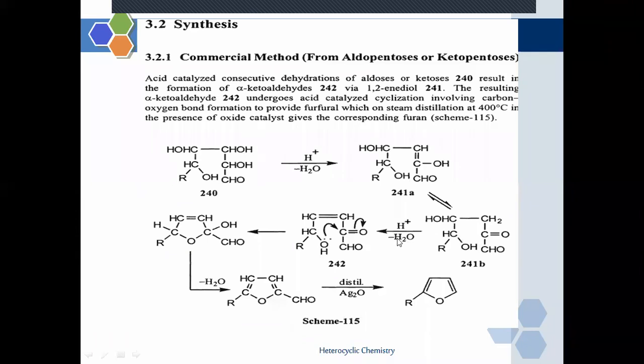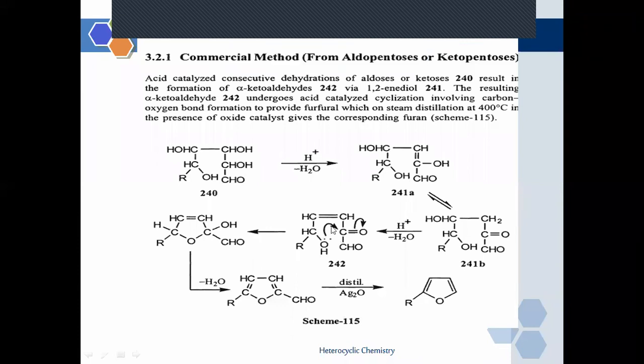Both of them, with removal of a water molecule, form an alpha-ketoaldehyde. Alpha-ketoaldehyde means the neighboring carbon atom forms a ketonic functional group. That's why aldopentoses or ketopentoses, on subsequent dehydration, form alpha-ketoaldehyde.